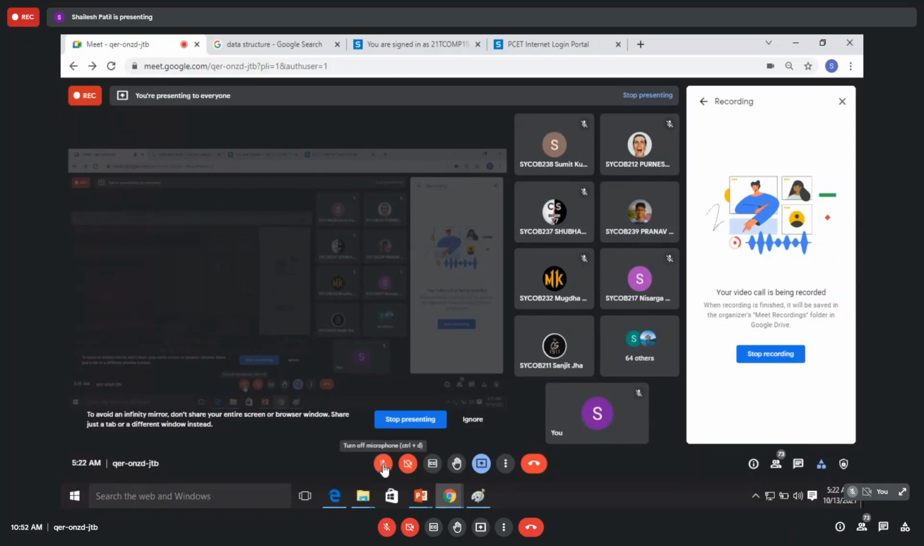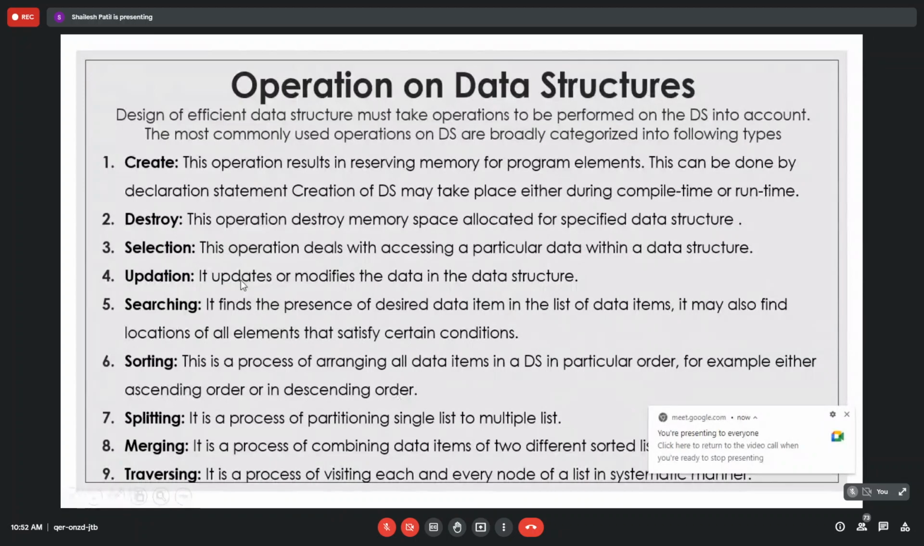Sorry. So these are the few operations that we will come across. Whatever the data structure we have, we have to create that data structure, so first, creation is there. Once the operation is done, we have to free the memory, so destroy is there.